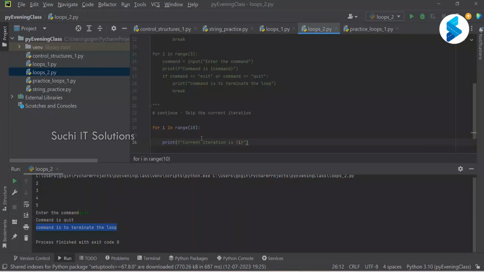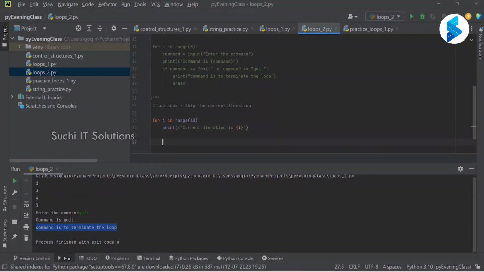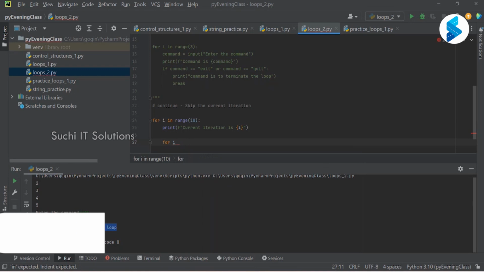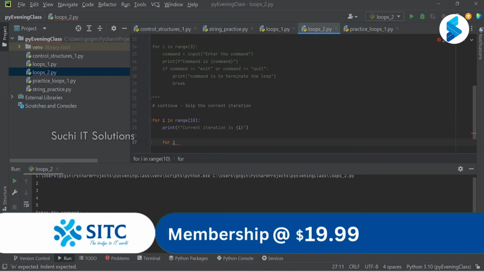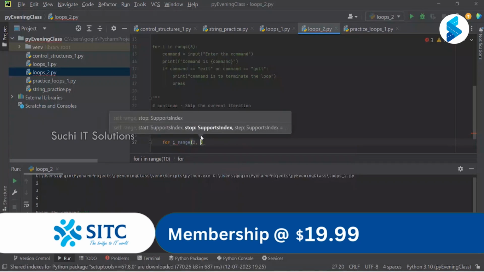And after this, for any given number, we'll see whether it is a prime or not. For j in range of 2 to i.